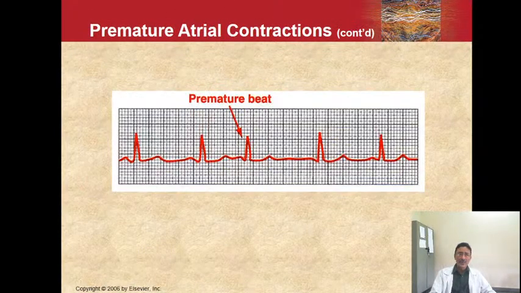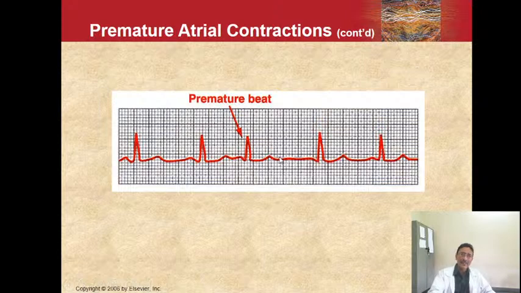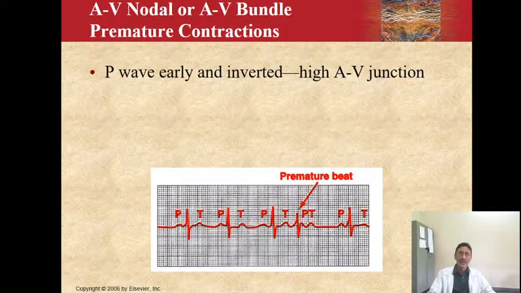I don't think you need to go into all details here. Just to see the ECG, this is a premature atrial contraction, a premature beat which is happening. Normally this is the PQRST, and here there is a long gap, but here this gap is reduced. So there is a premature beat within the ECG record, and that is called a premature atrial contraction. Here the P wave is early and inverted at the AV junction. Normally this is the gap between the two beats: P, QRS and T, P, QRS and T. This wave is a premature beat.